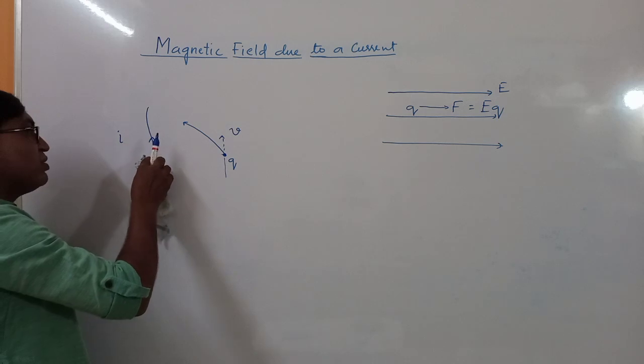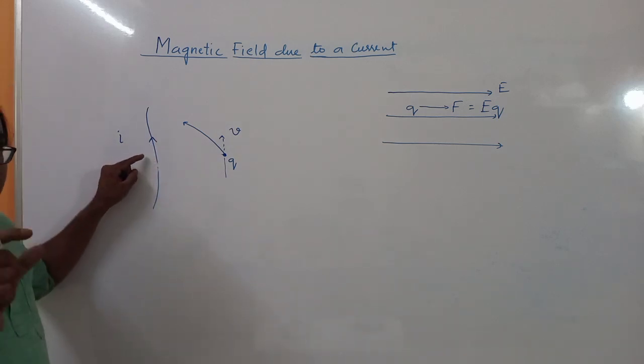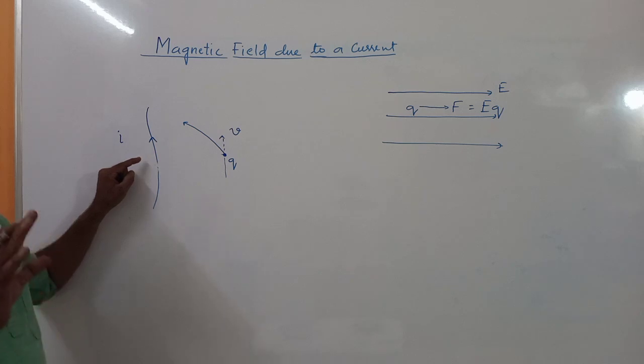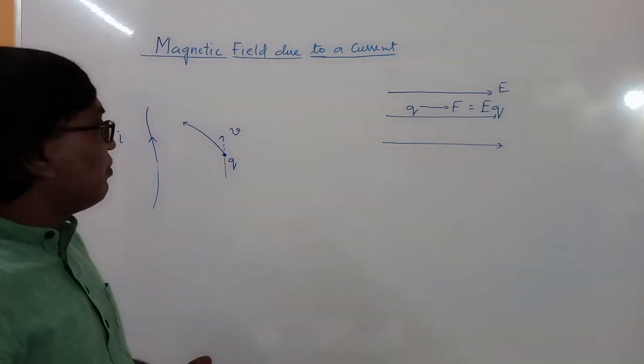So that's why Oersted thought that a magnetic compass can be deflected only by magnets, and magnets create a magnetic field around them.